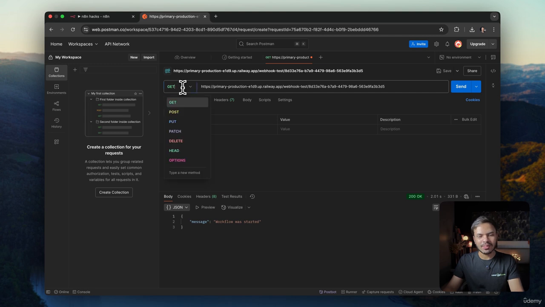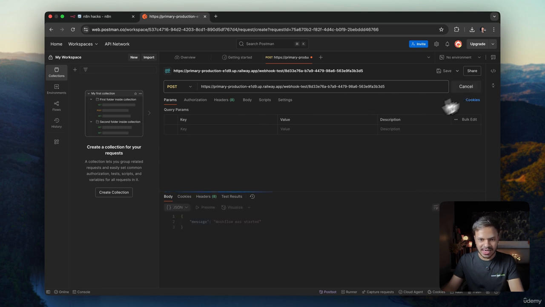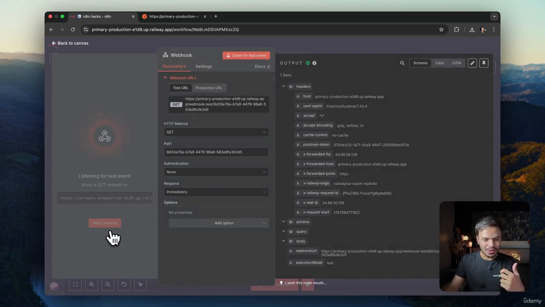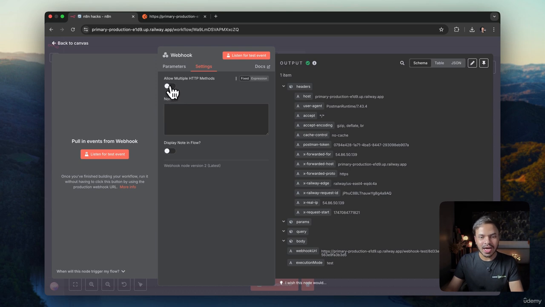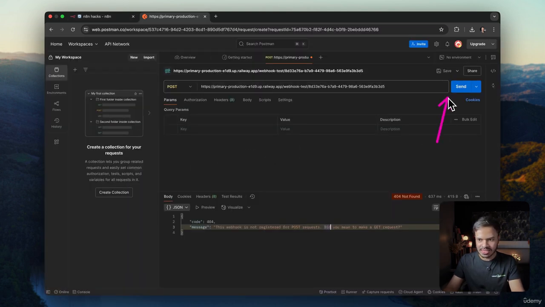Now let's say I change the method to POST, and right now inside the N8N workflow, it is GET. It won't trigger this workflow even if I click on send. This webhook is not registered for POST requests. But let's say you might need both GET and POST methods inside your N8N workflow. All you need to do is just click on settings, allow multiple HTTP methods. So here you can add both GET and POST and whatever other methods that you like. So if I click now on this send, it will initiate the workflow. Same goes for the GET method.